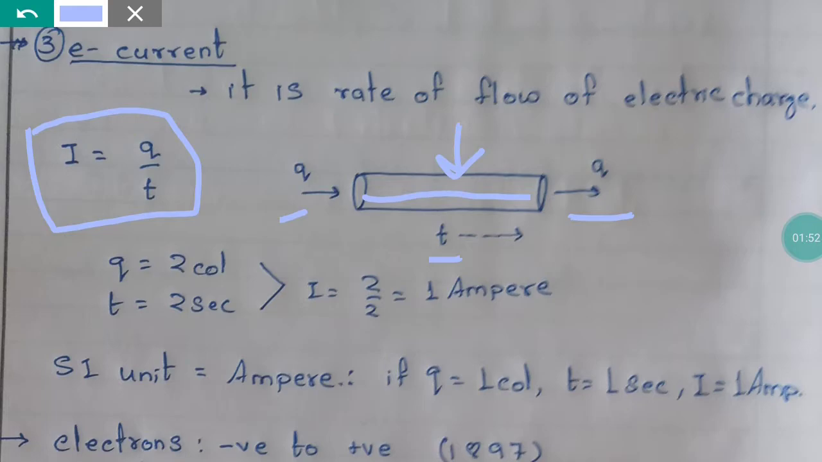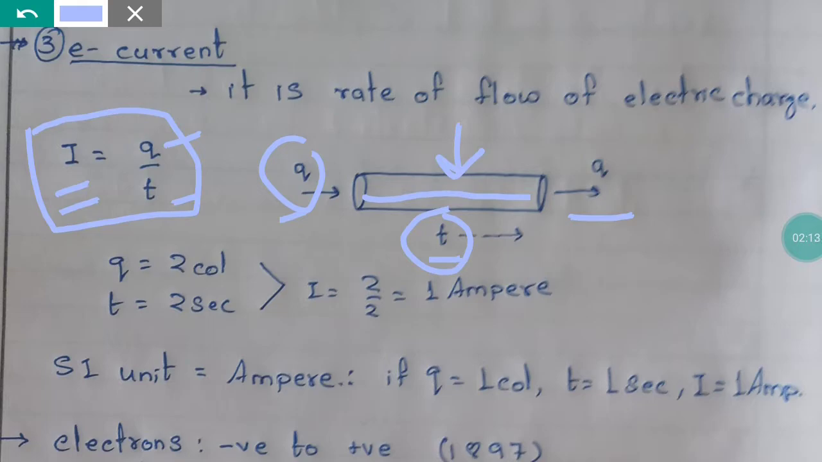Clear? So what do you have to do to calculate electric current? Just see how much charge is flowing, then note how much time it takes to flow, and then divide charge by time. That will be the electric current.